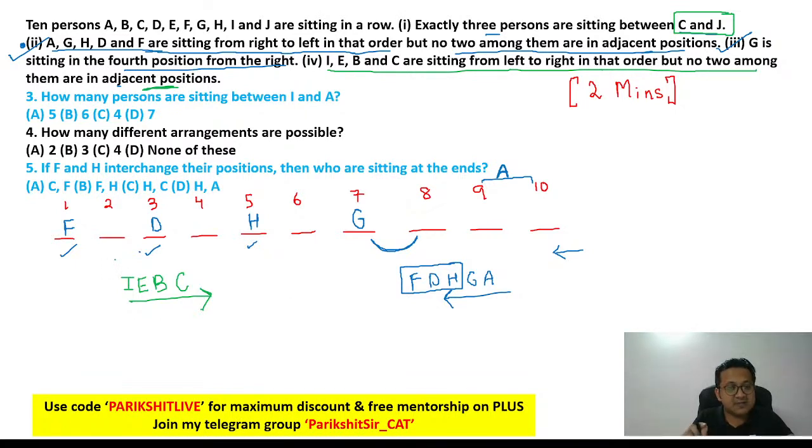I'm trying to figure out C. Why C? Because C has 2 clues. There are 2 clues for C. Number 4, which is saying I, E, B, C in that order, left to right, and C and J have 3 people between them.